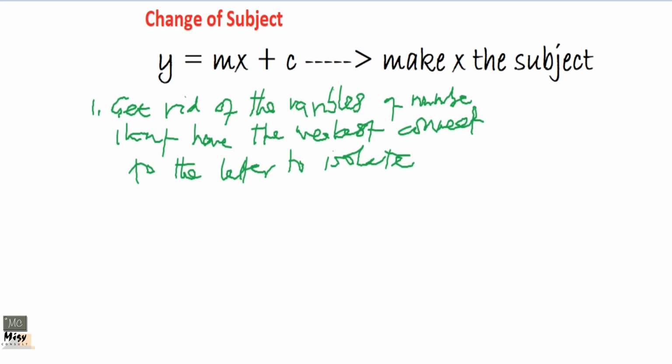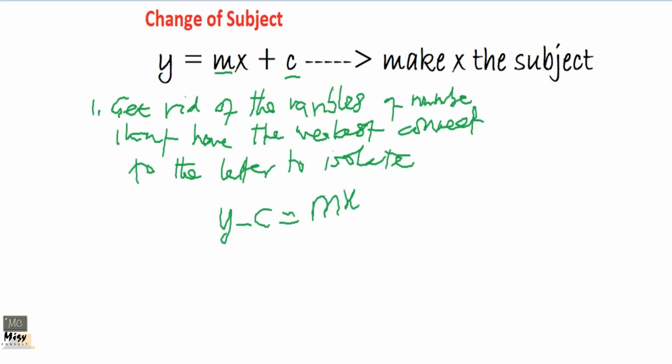So let's just look at it. The y is already away, so it's not even close to it. But there is m and c. Which one is closer? It is the m, and the c is weaker. So you take the c away. You move the c to the other side, so you get y minus c equals mx.